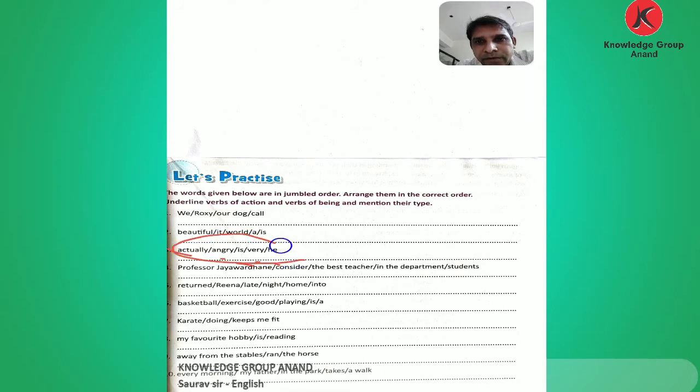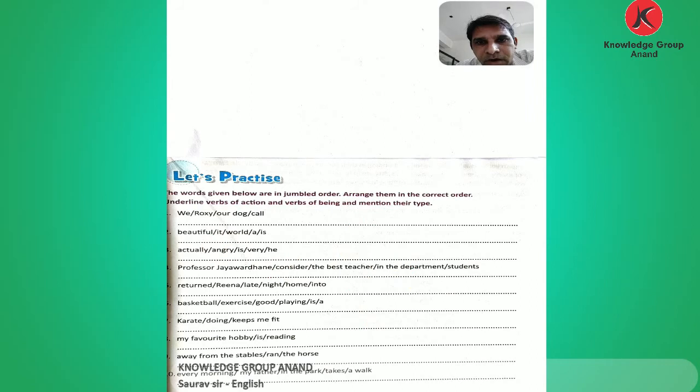Now the third. Here five words are given, and the subject "he" is given. Here the word "actually" is also given, so we write it first: Actually he is very angry. And "is" is a verb of being, an intransitive verb.